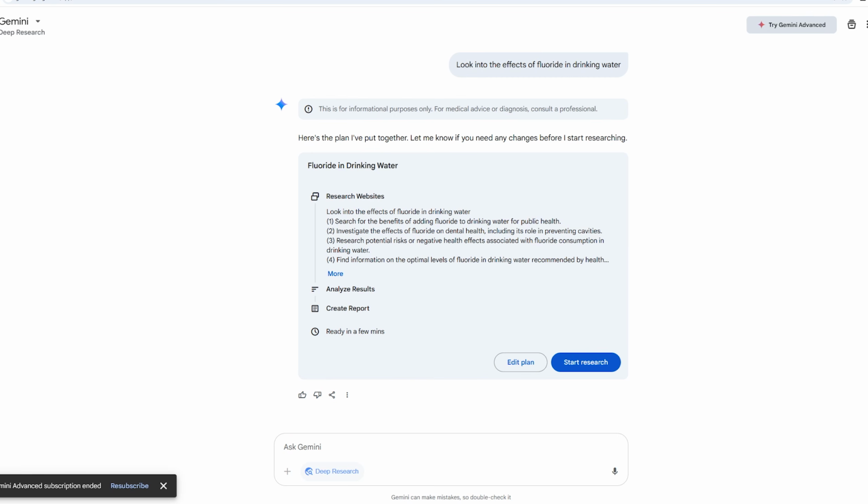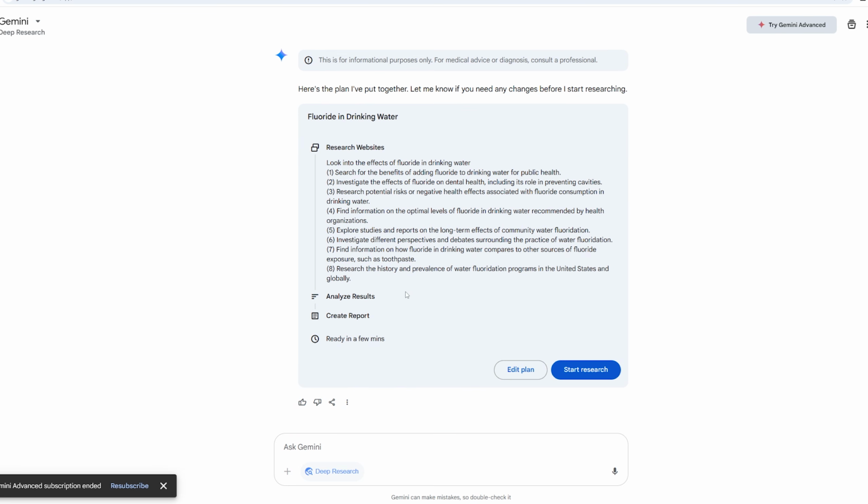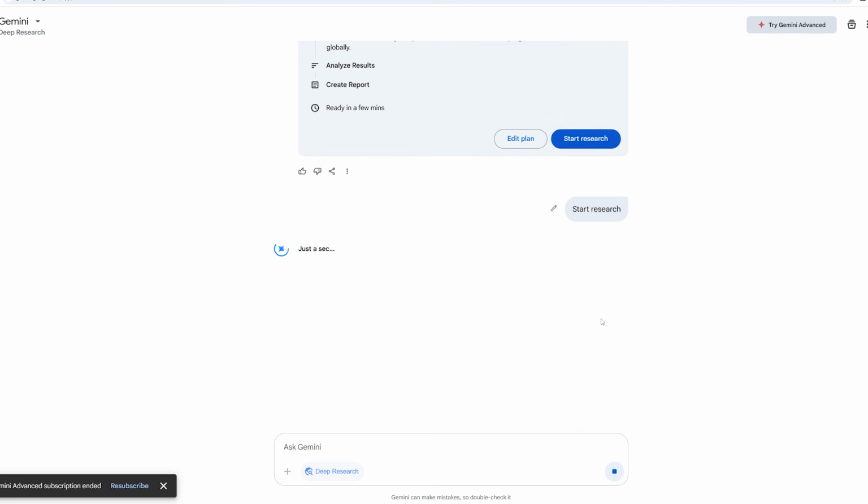Google actually has a really more, I think, a detailed one. You can ask it a question, then it puts together for you a research plan. So it's very detailed. So it actually breaks it up before it even starts. So research websites using all these queries here, and then analyze the results and then create a report. We're going to do something very similar to that. So let's click start, and you can see it.